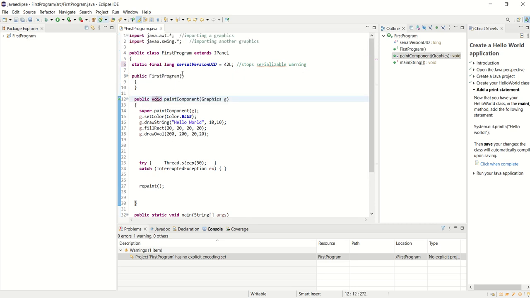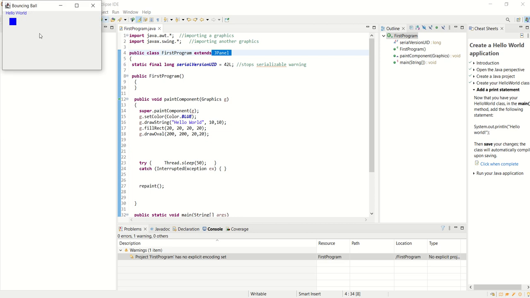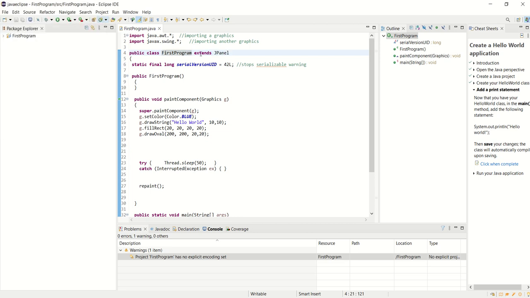So our program is a panel on the screen, like a gray panel. And that's what you see when you run it, right? So this gray panel, that's a JPanel. So FirstProgram extends, or is a, JPanel. And JPanels can paint themselves, right? They paint what they look like. Usually they're just gray and they have stuff on them.